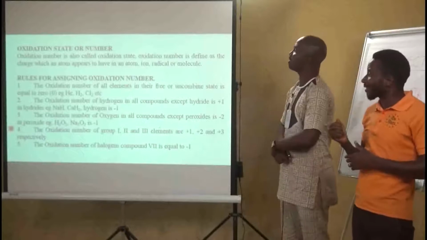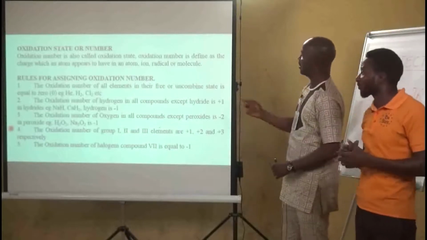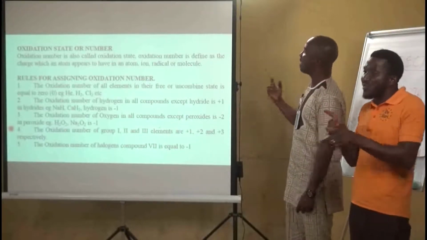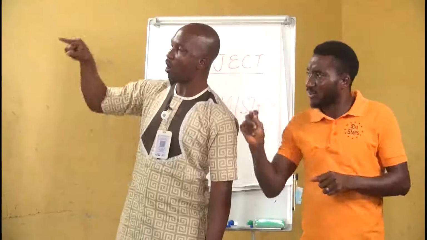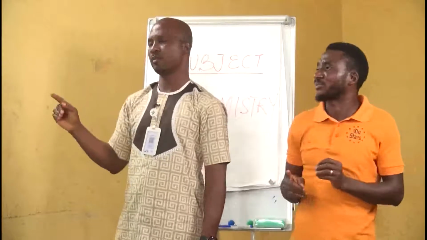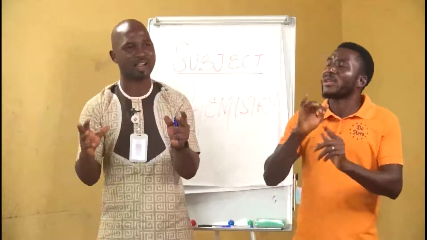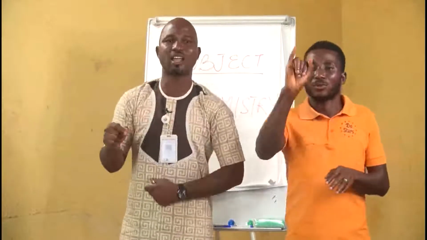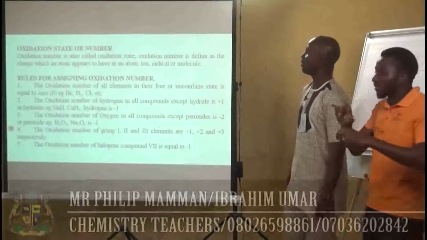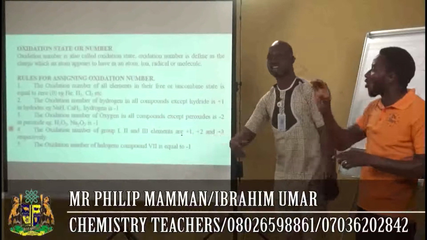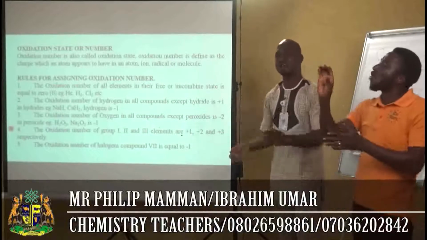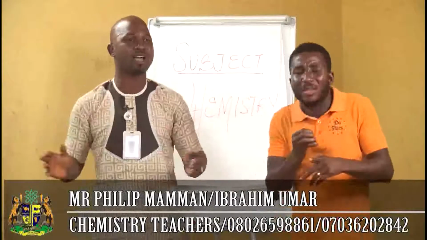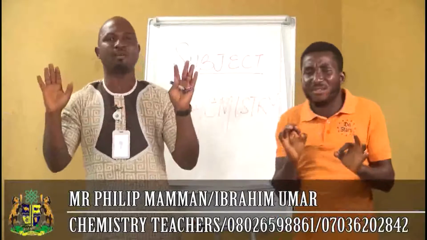Very, very important. It is called oxidation state, and oxidation number is defined as the charge which an atom appears to have, in an ion or radical. Now, when an ion or radical carries a charge, that charge is known as the oxidation number. And there are rules that you follow to assign this oxidation number. The first one is that the oxidation number of every element in its free or uncombined state, when it has not combined with any other element, is 0.